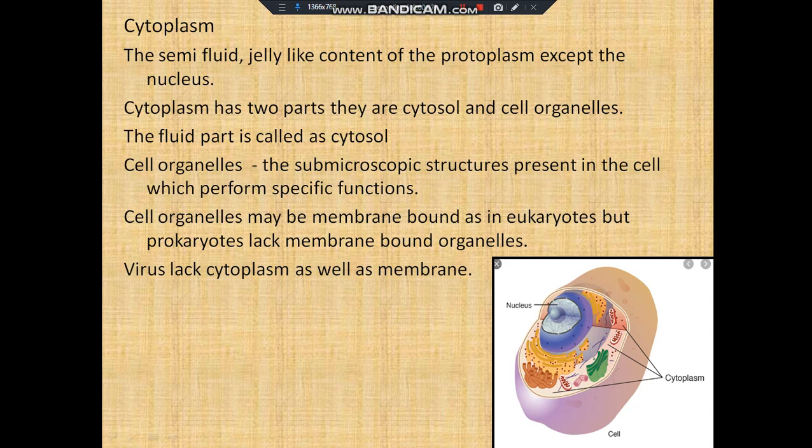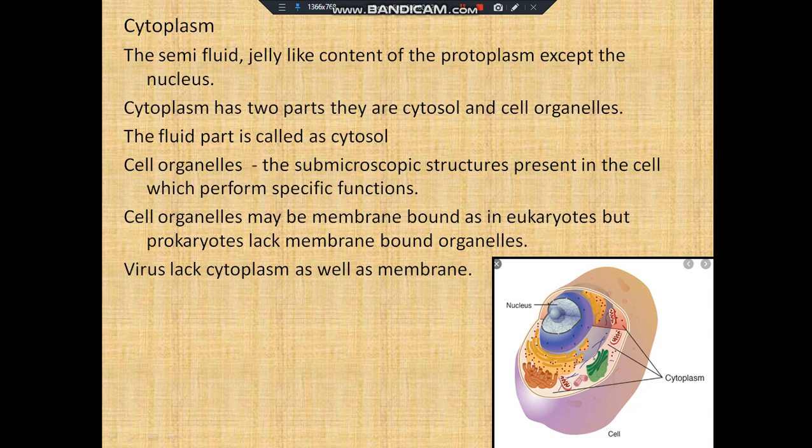Cytoplasm is nothing but a semi-fluid jelly-like content of the protoplasm, except the nucleus, which is found inside the plasma membrane. This cytoplasm mainly consists of two parts: one is cytosol and another is cell organelles. The liquid part or the fluid part of the cytoplasm is called cytosol, and these cell organelles are found floating in the cytosol.